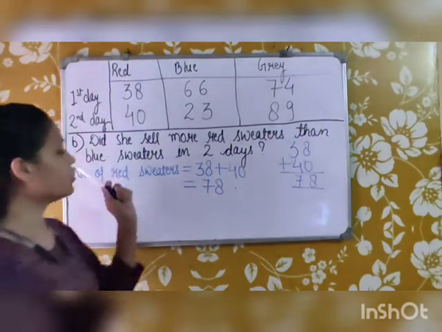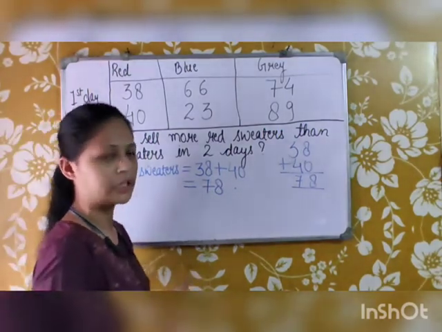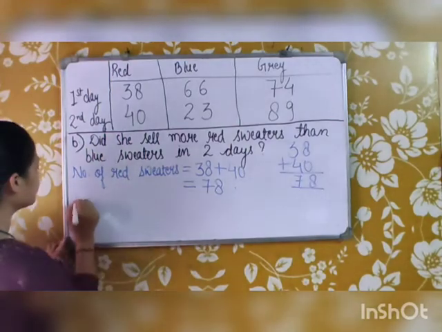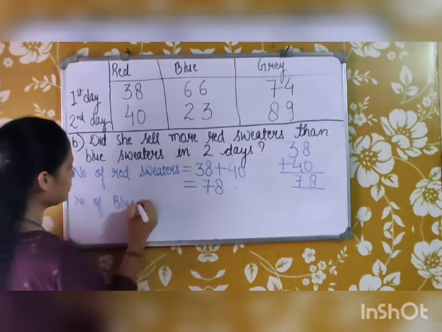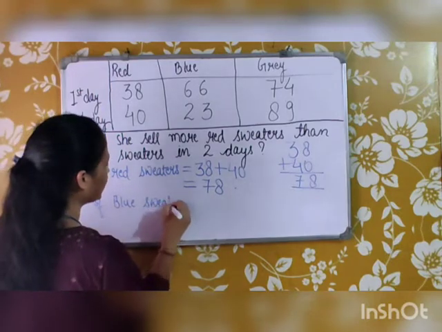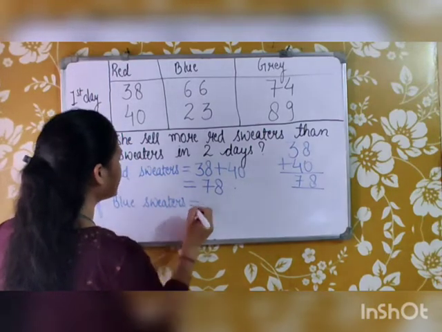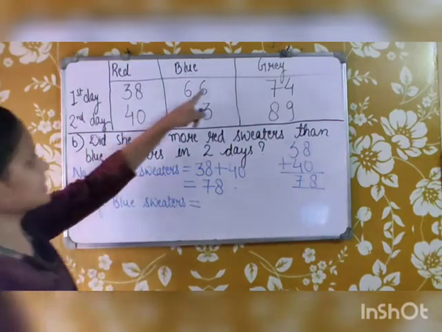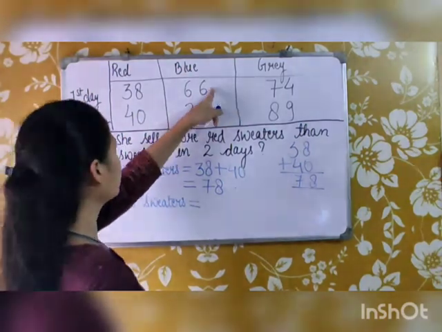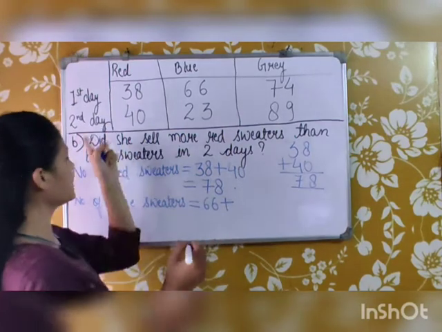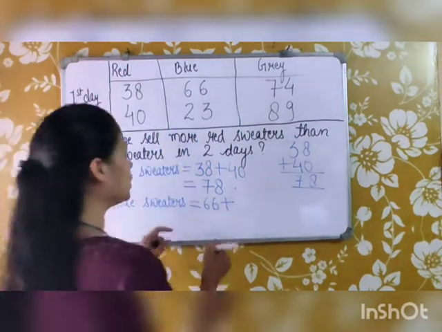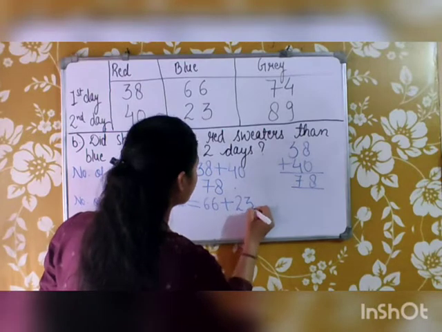Now, let's find out the number of blue sweaters that were sold in 2 days. On the first day, 66 blue sweaters were sold. Plus, on the second day, 23 blue sweaters were sold.